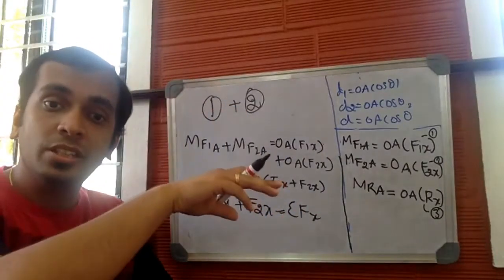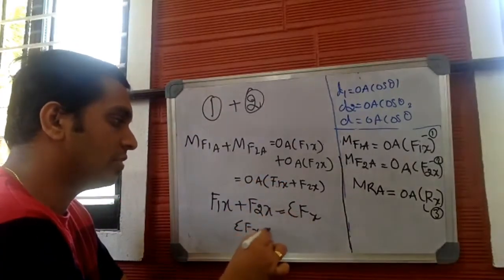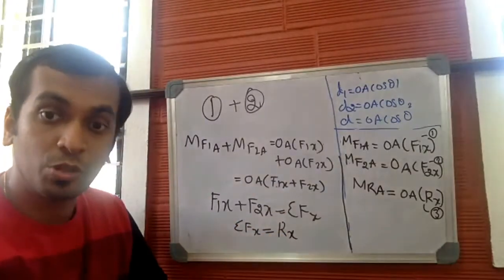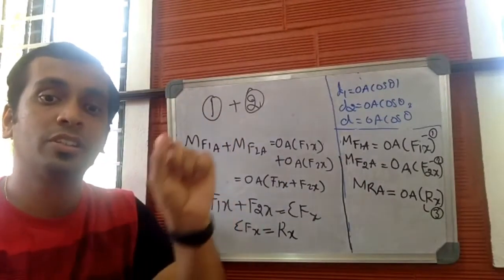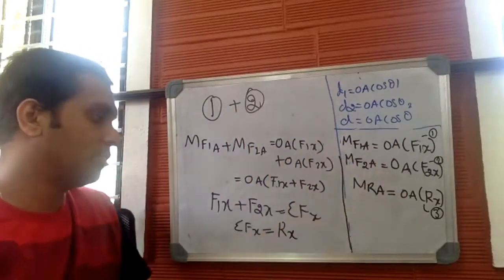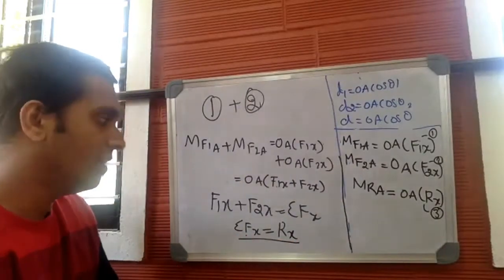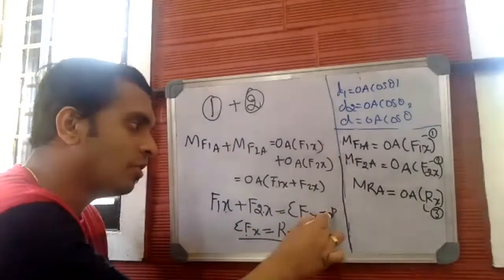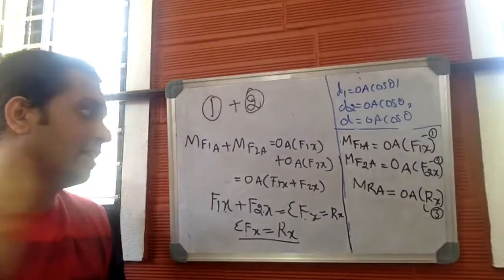In the previous set of numericals, if you remember, the summation of all the forces along the x direction would be equal to the x component of the resultant. You had two conditions where we used to find the unknown force. Summation of Fx would be equal to Rx, and summation of Fy will be equal to Ry. So F1x plus F2x is summation of Fx, and summation of Fx is equal to Rx. Is it not? Hope this is clear.